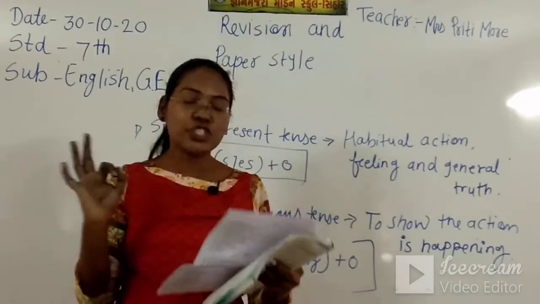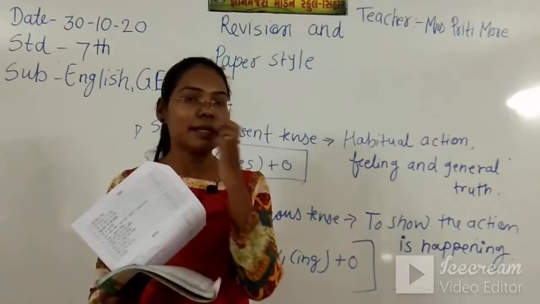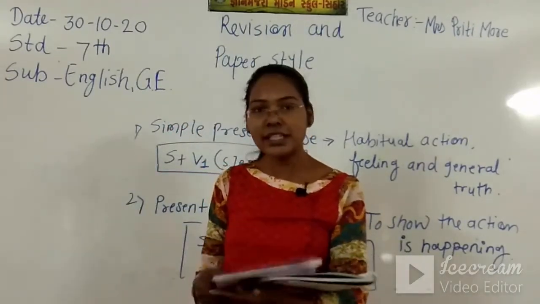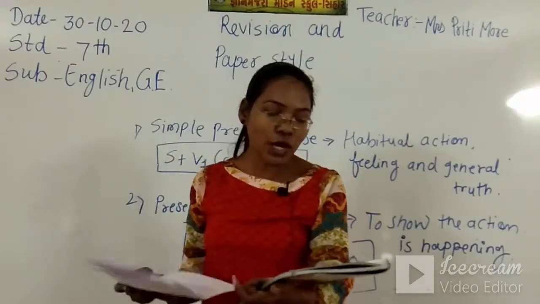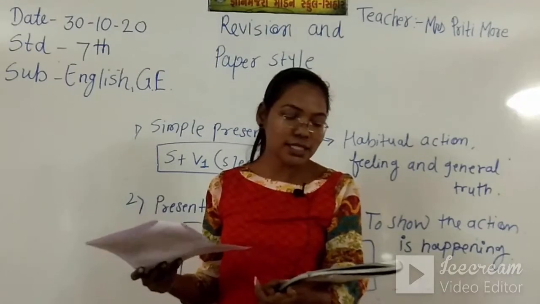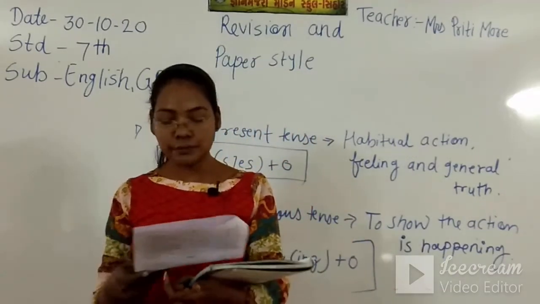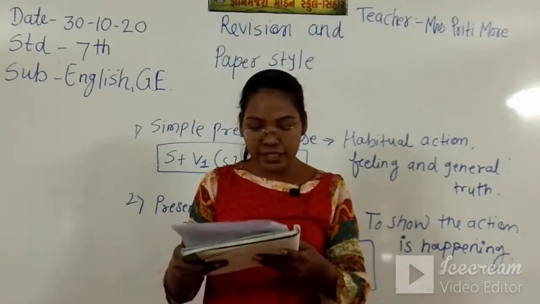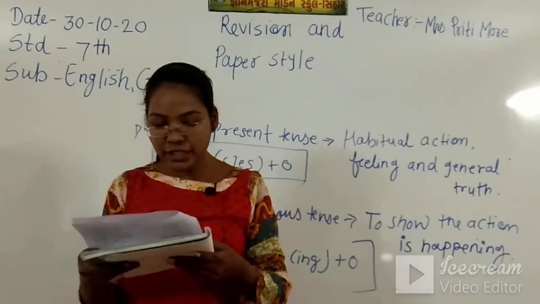Now in section B in grammar, for 40 marks there will be the grammar. 7 lessons I taught you in detail, 7 units I taught you in detail: noun, pronoun, adjectives, articles, verb, past participle and present tense. So what kind of questions will be there? Let's see. Form the abstract noun of the word and fill in the blanks.